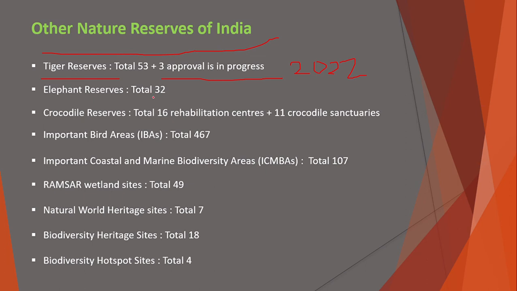Elephant reserves, there are a total of 32. Crocodile reserves, 16 rehabilitation centers and 11 crocodile sanctuaries. Important Bird Areas, IBA, total 467. Important Coastal and Marine Biodiversity Areas, ICMBA, total 107. Total Ramsar wetland sites, 49. World Heritage Sites, 17. Biodiversity Heritage Sites, 18. And Biodiversity Hotspot sites, 4.